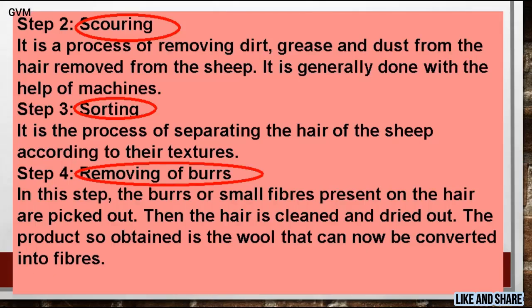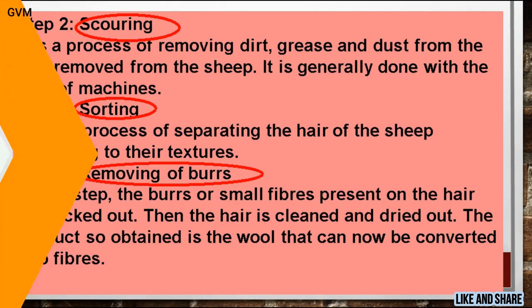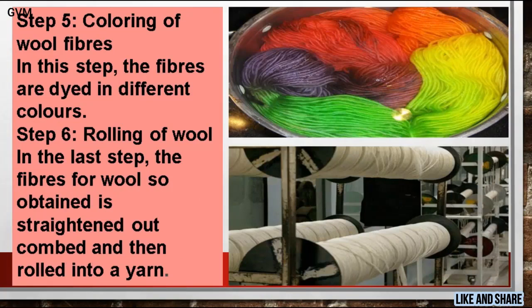Students, in this step the burrs or the small fibers that are present on the hair of the sheep are picked out, and then the hair is again cleaned and dried, and students, the product obtained after that is the wool, and that can now be converted into fibers. Now students, the next step after removing of burrs from the fleece of sheep is coloring of the wool fibers.